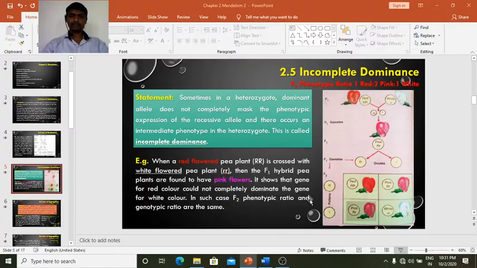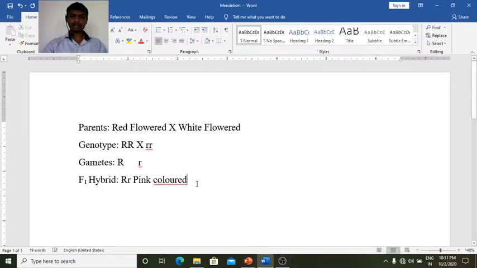So the possible combinations in this case, the F1 is selfed. So what we write here: capital R small r crossed with capital R small r.